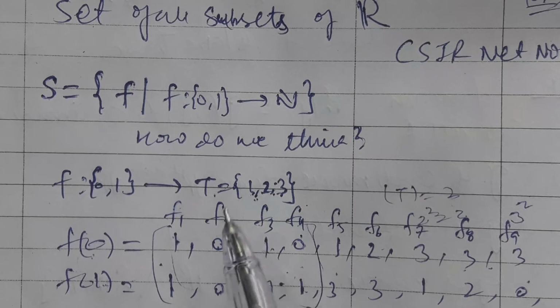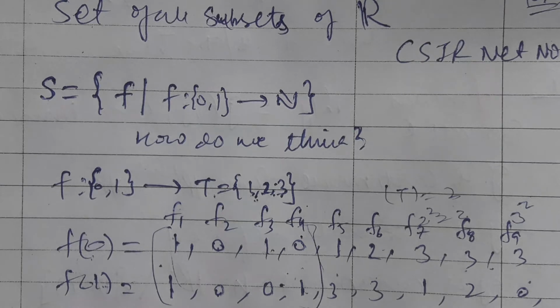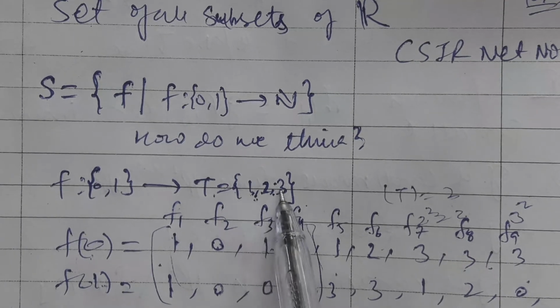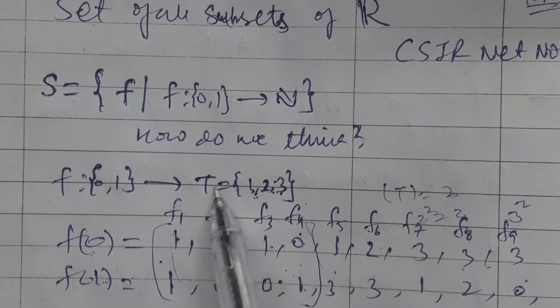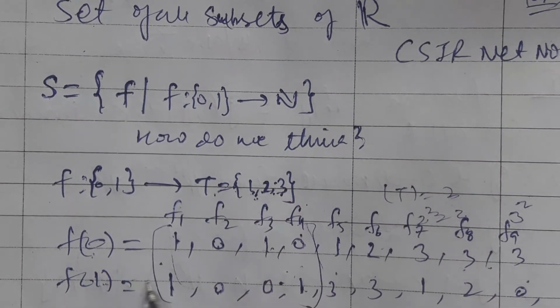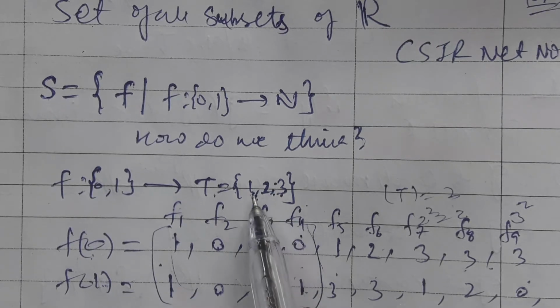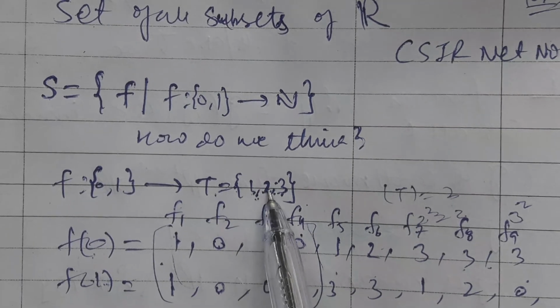If I choose cardinality 2, I get a set of functions whose cardinality is 2 to the power 2. If I take t as a set with 3 elements, I get a set S whose cardinality is 3 to the power 2.